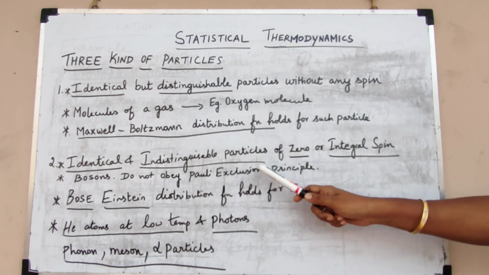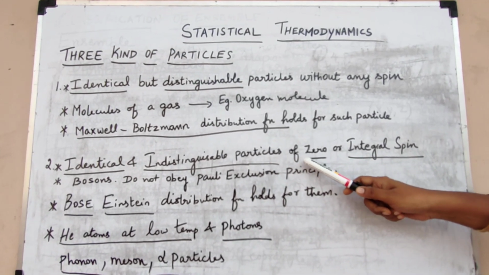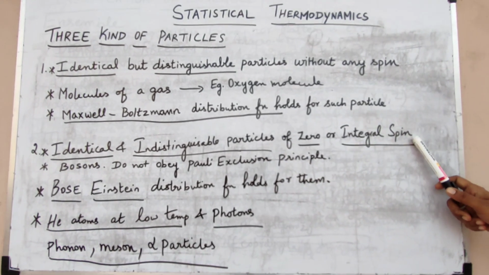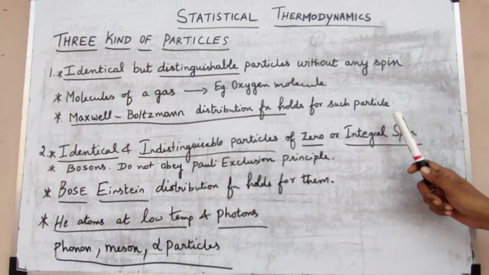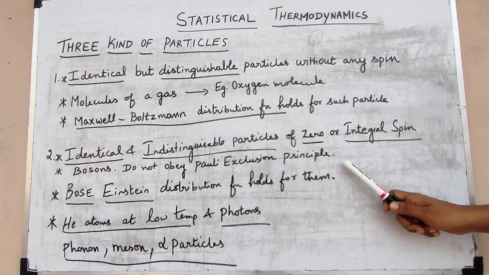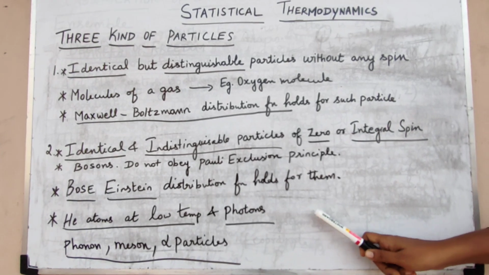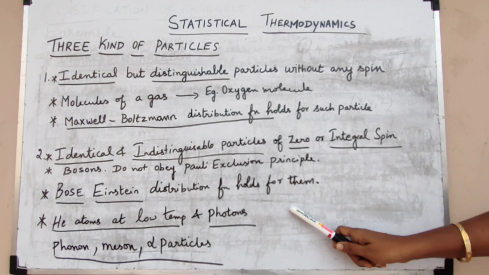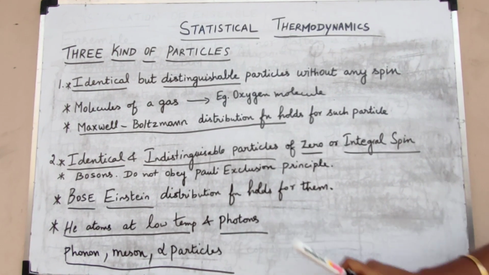The second category of particles are identical, indistinguishable particles of zero or integral spin. These particles are called bosons, and these particles do not obey the Pauli exclusion principle, and the Bose-Einstein distribution function holds for them. Examples of these particles are helium atoms at low temperature, phonons, mesons, alpha particles, and photons.